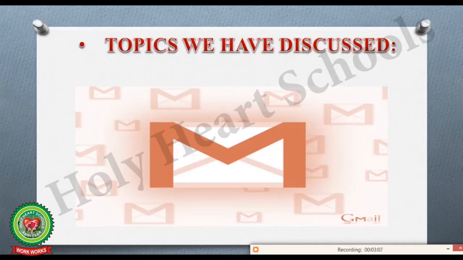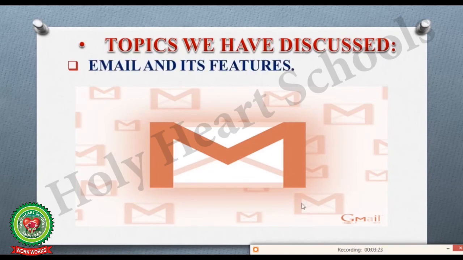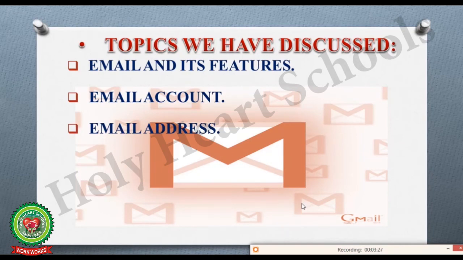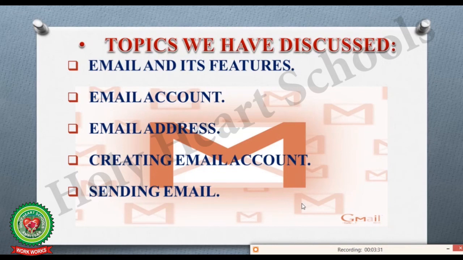Till now we have learnt the following topics from pages number 113 till 115. We have learnt email and its features, email account, email address, creating an email account, sending email, and how to attach a file using email. Now revise all the terms and do the practical practice of the same till done.